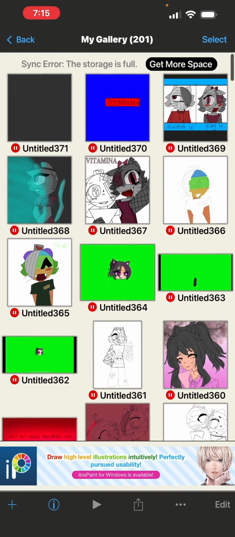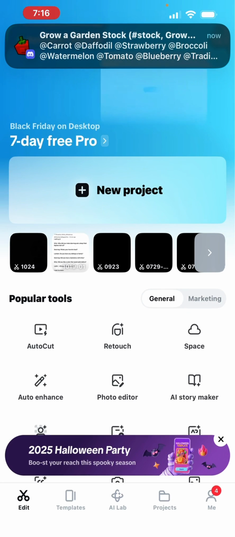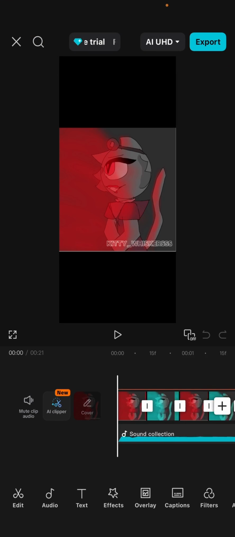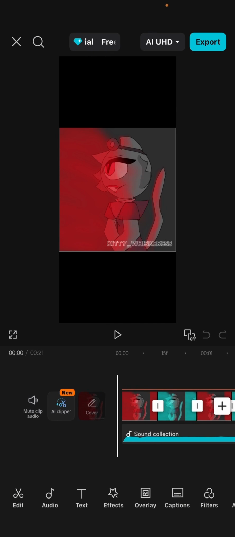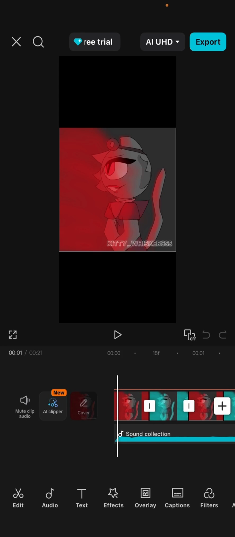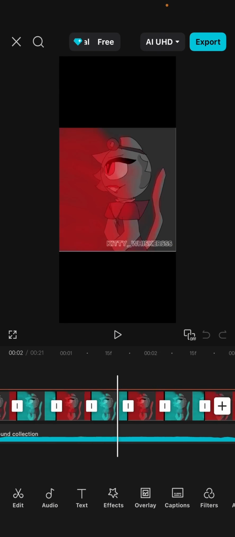And there's your first step, all the art. And then we go to CapCut. I don't use Alight Motion because it's just very difficult for me. I don't know why. And as you can tell, you have to make sure this lines up with the beat like this. It'll do that, and then it'll make another beat. So you have to make sure it aligns up.